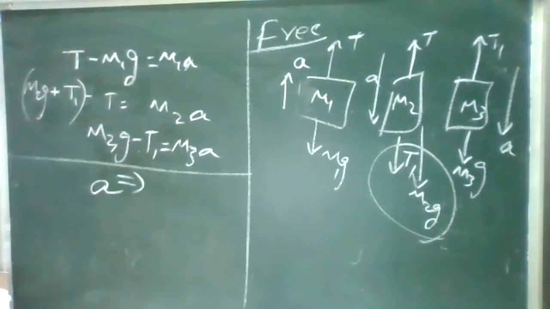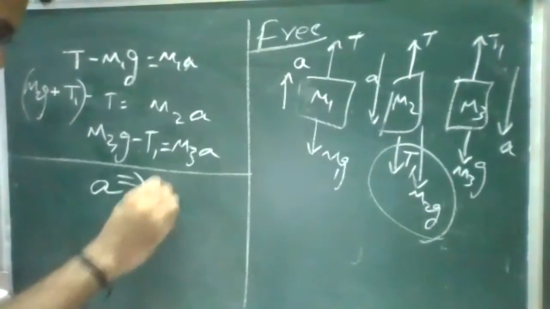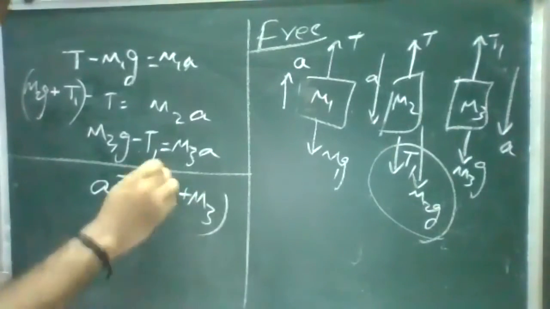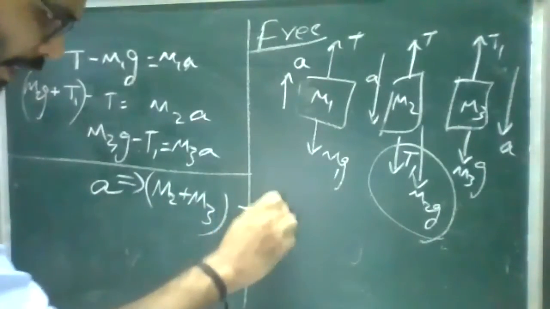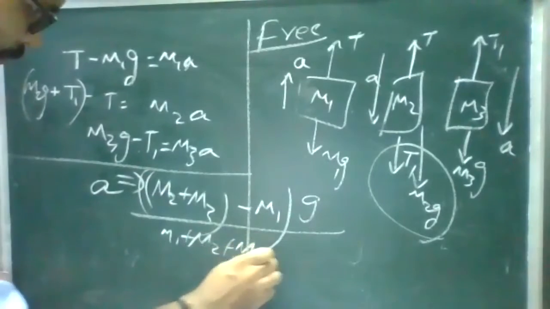Acceleration was m2 minus m1 g by m1 plus m2 for two bodies. This is three bodies. See, remember where there is an acceleration, when the direction is towards the acceleration, acceleration and gravitation are both in the same direction. Remember, that is your positive. When both are different, it is negative. So here there are two masses, both in the same direction. Correct? So the relation will be m2 plus m3. This is one set of force.